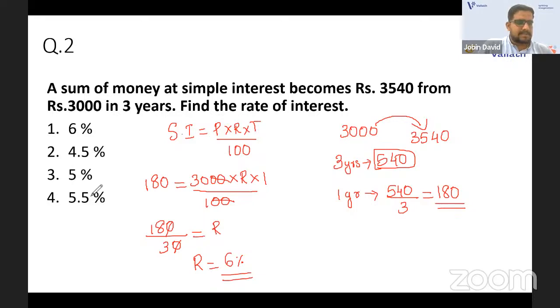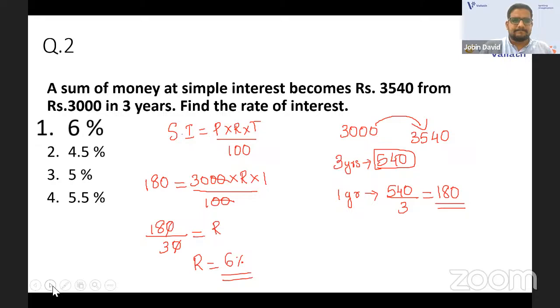Yeah. Sunanda, you got the answer 6%. Is the answer 6%? Everyone, are you doing it? I think you understood. Yes, the answer is 6% only. So that is the explanation given. You can just check. Okay. So we are moving to the next question.